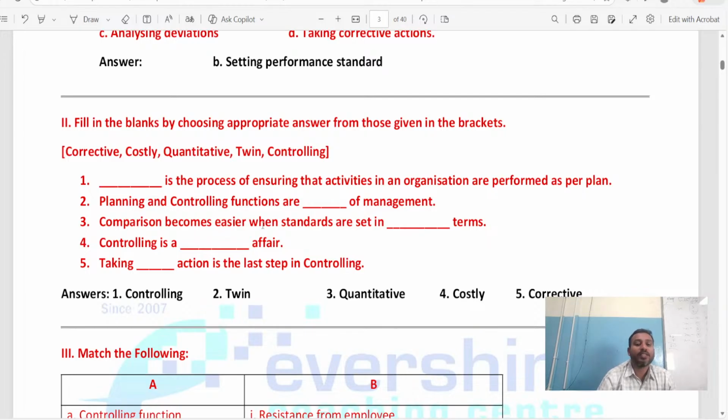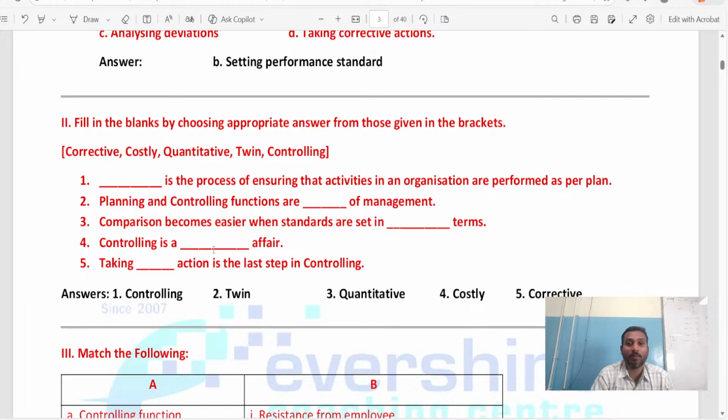Next, comparison becomes easier when standards are set in dash terms: quantitative terms. Controlling is a dash affair: costly affair. Am I right? Controlling is not so easy. You can see in your class itself how all the students are, how they behave. We have the CR, the monitor, the class leader, the class mentor. My dear student, might be who all are watching here, among them someone is the leader of the class.